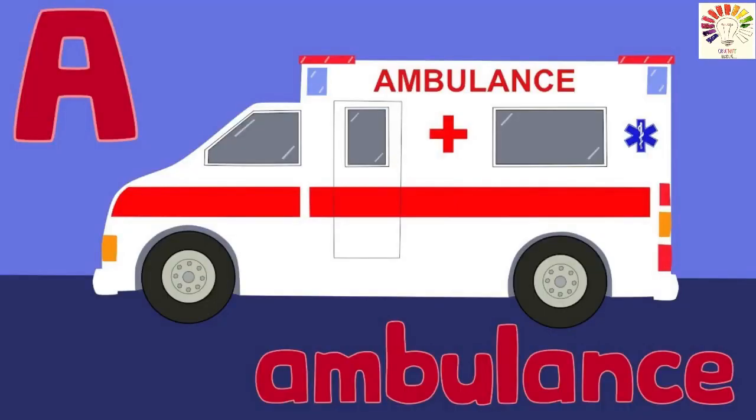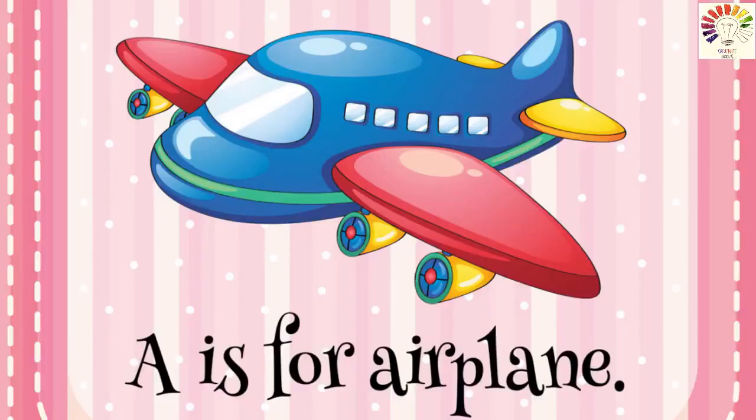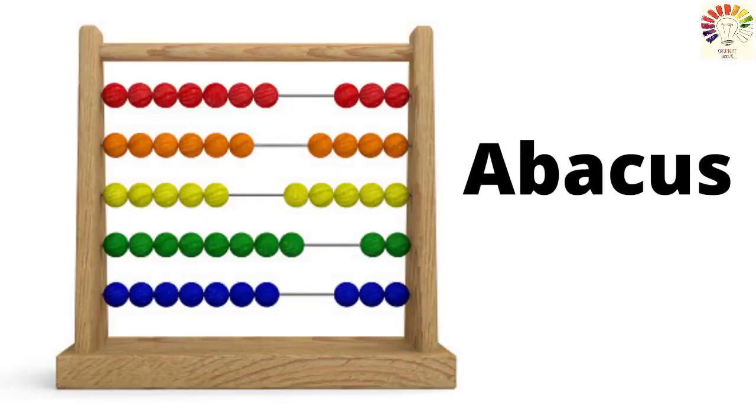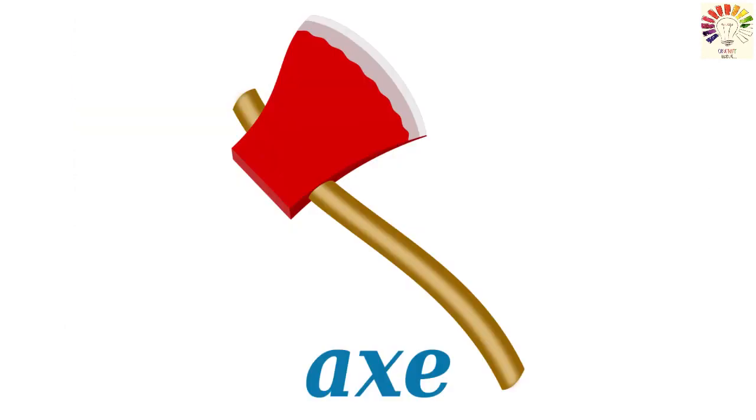A for ambulance. A for aeroplane. A for abacus. A for axe. Okay, children, got the first one?